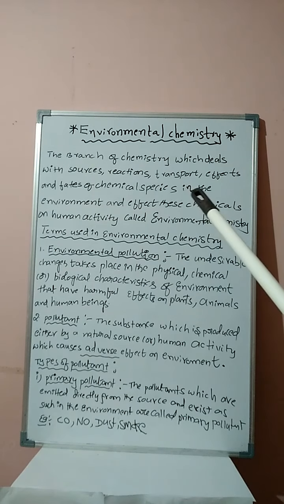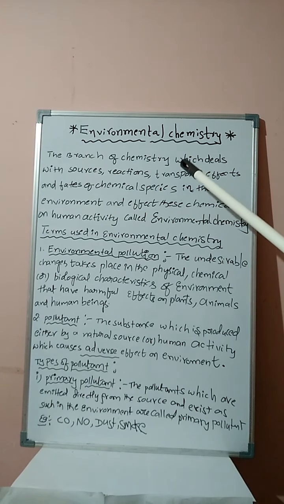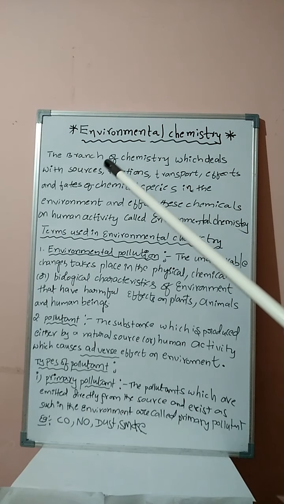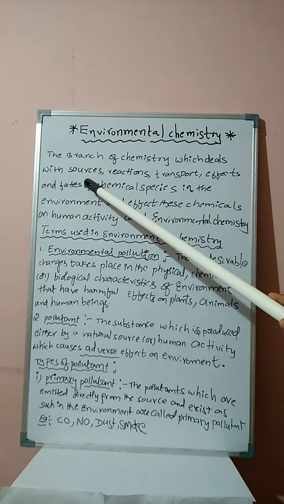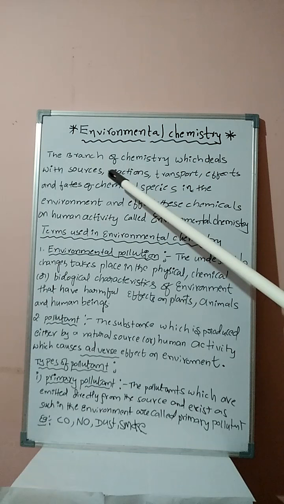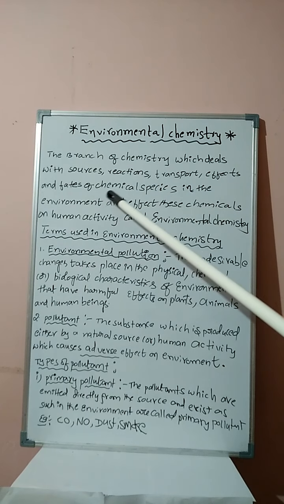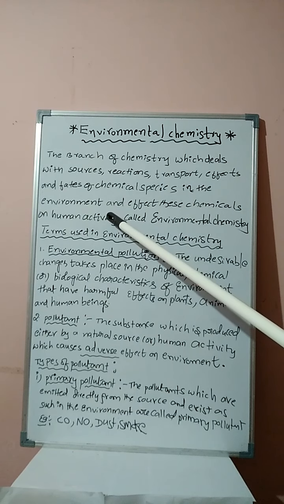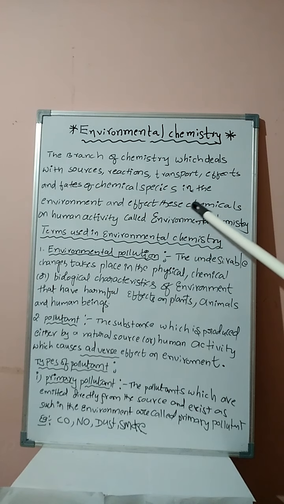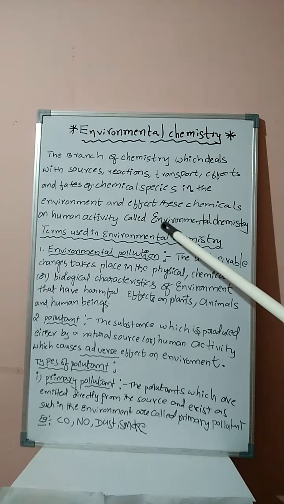Okay, introduction, students. First one, environmental chemistry. What is environmental chemistry? We are discussing the definition. The branch of chemistry which deals with sources, reactions, transport, effects and fates of chemical species in the environment and the effect of these chemicals on human activity is called environmental chemistry.